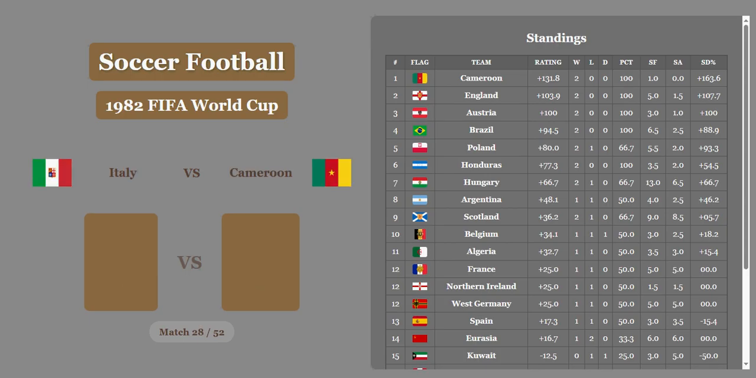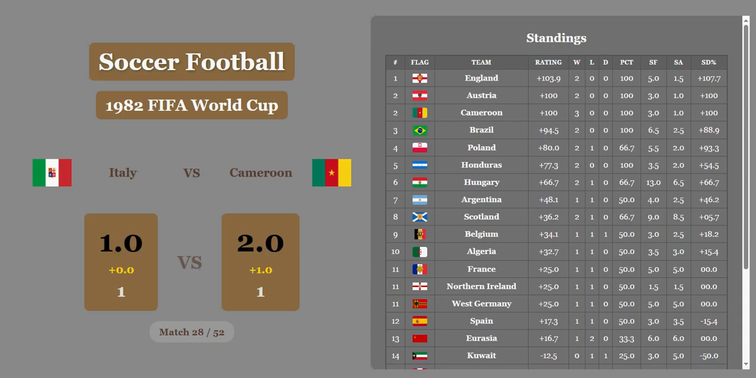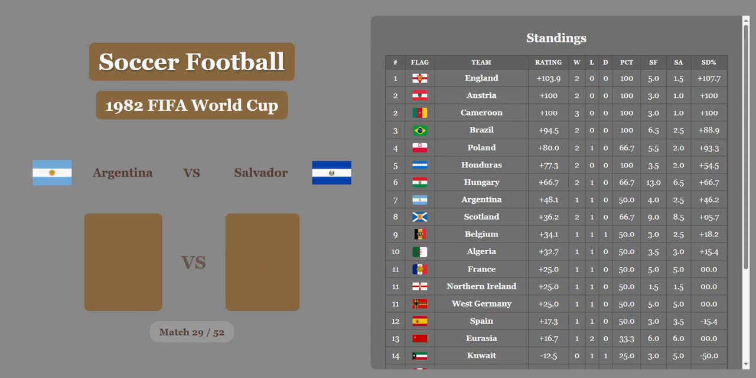Alright, Italy versus Cameroon. Can Cameroon keep it up? They can with a draw in 1982, but they're easily going to get a whole goal here. And Cameroon's going to come away with a win. But their score difference is actually going to take them down to 2nd place with Austria. But they're still looking good. England in 1st place with a rating of 103.9. Brazil in 3rd, not too far behind with 94.5.